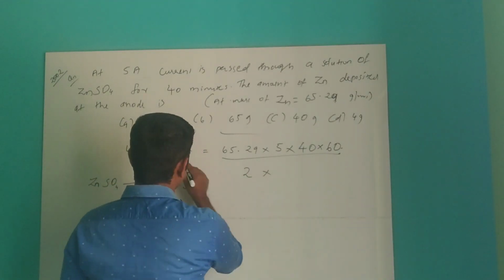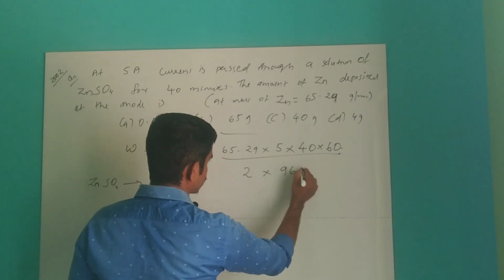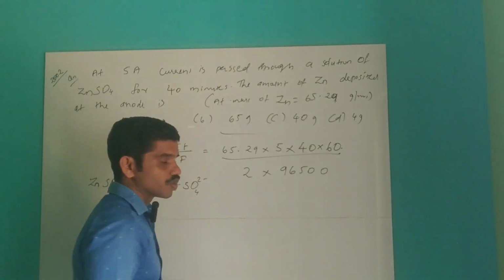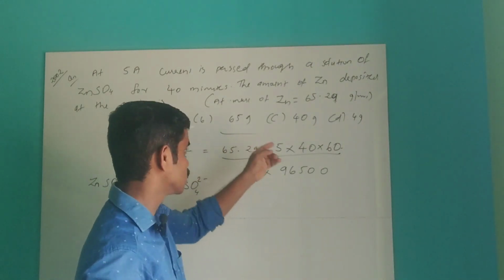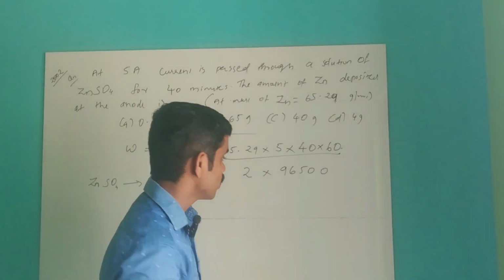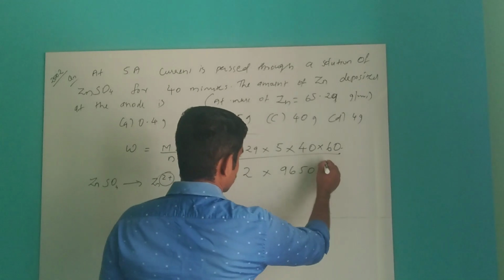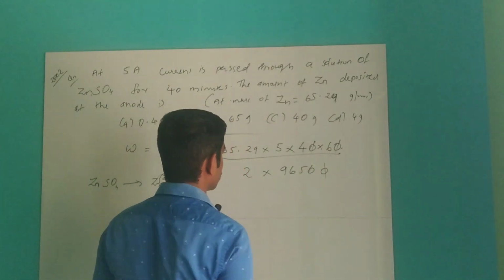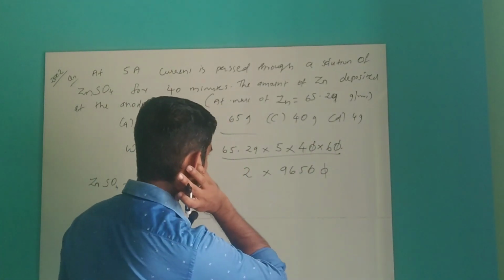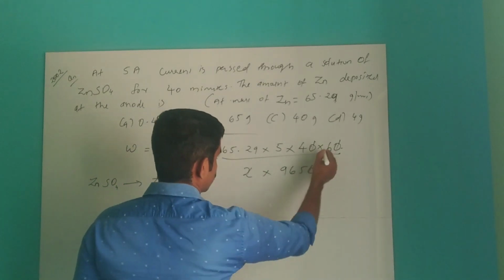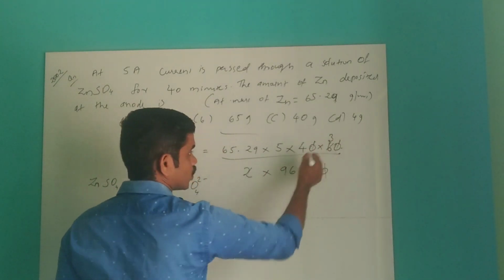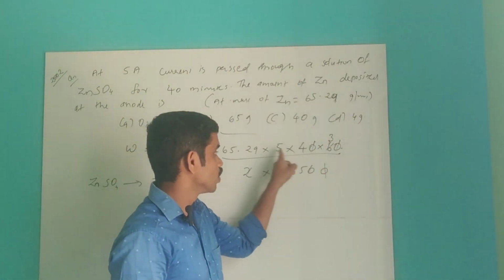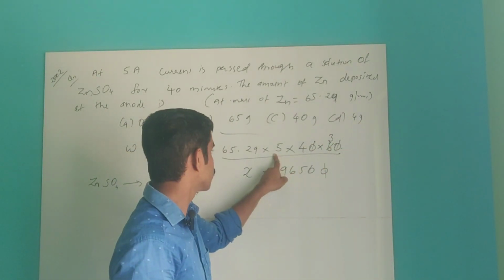So 2 into the F value 965. Don't go for higher calculation. You see the options, they are very different values, a lot of difference is there, so you can simply do it like this. 2 and 6 is 3 times 12, 4 into 3 is 12, 12 into 5 is 60.